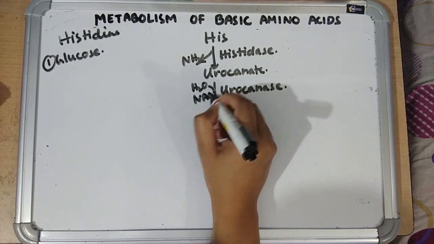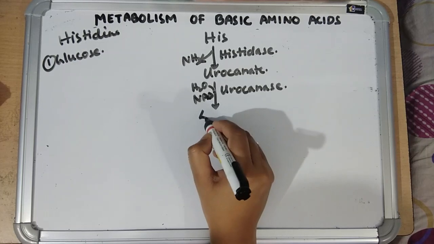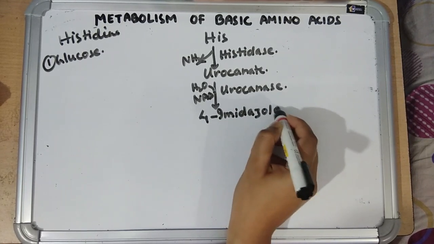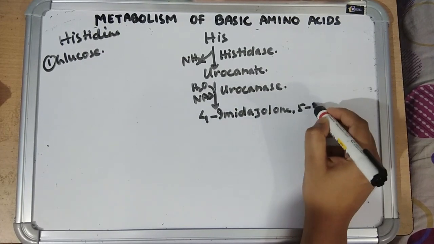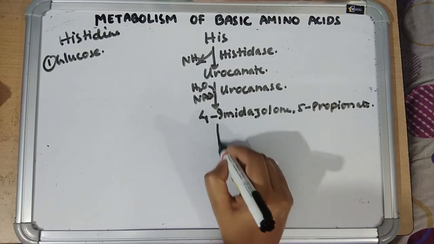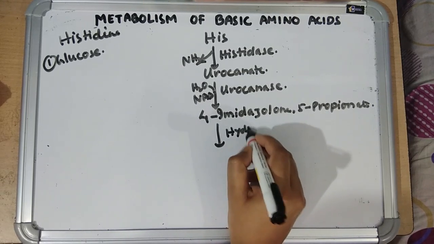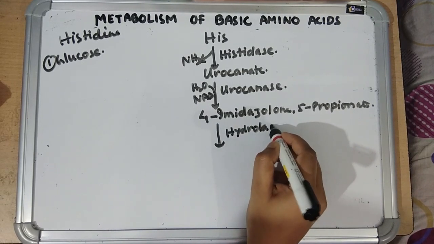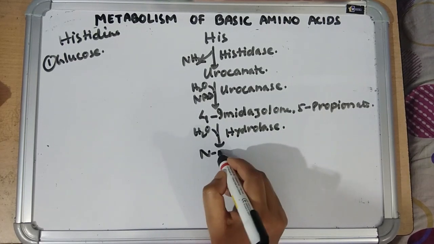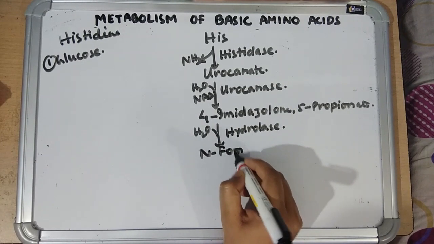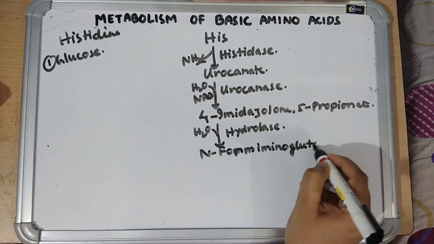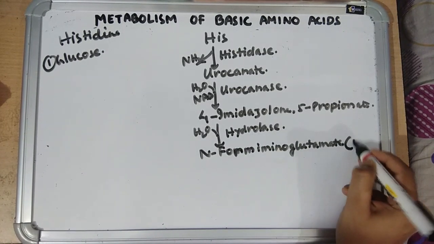NAD is required as coenzyme. Then it forms 4-imidazolone 5-propionate, then hydrolase enzyme acts on this to form formiminoglutamate or FIGLU.